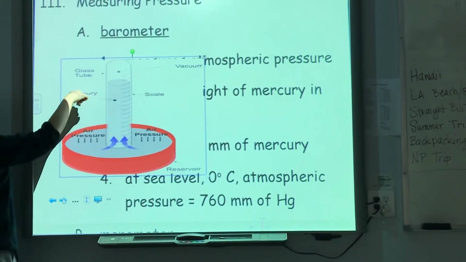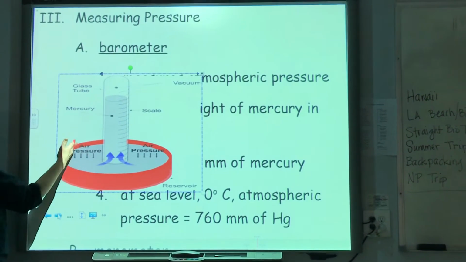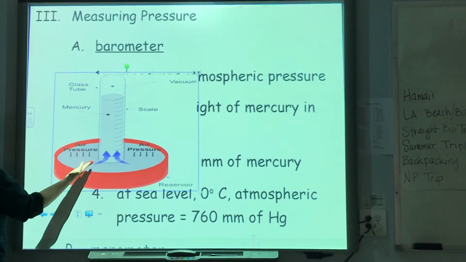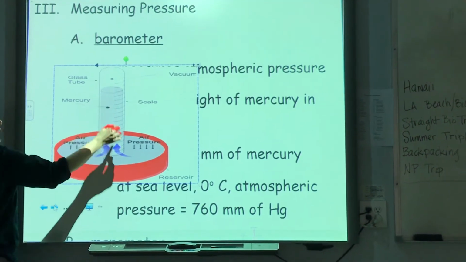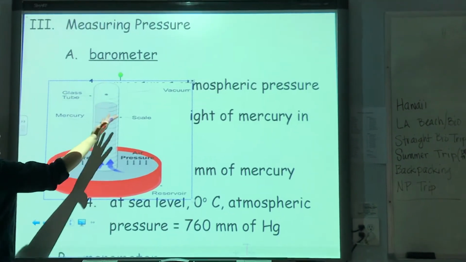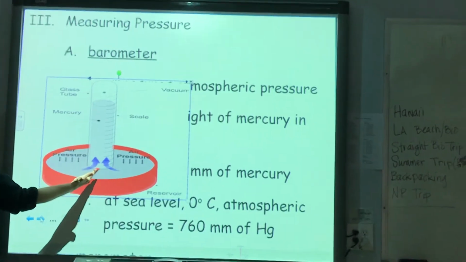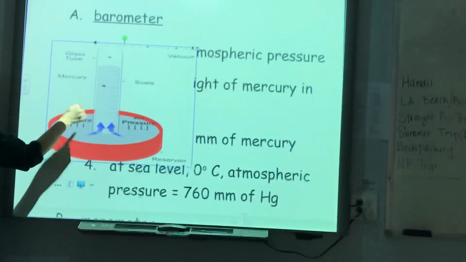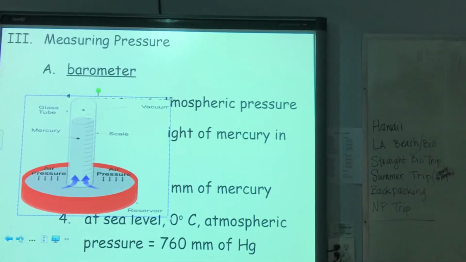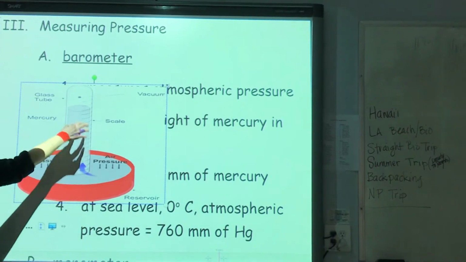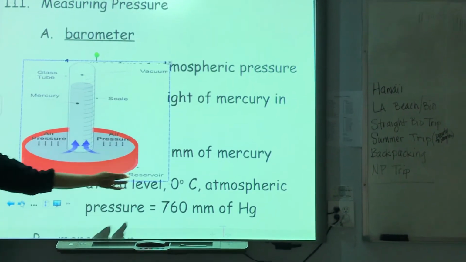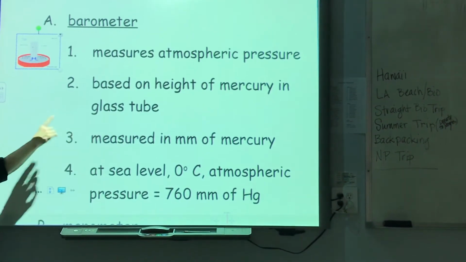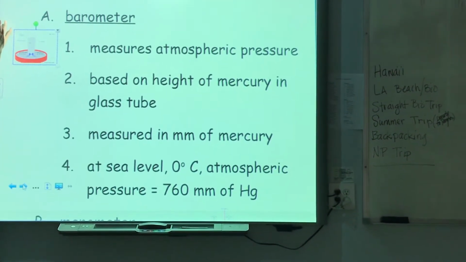As that atmosphere is pushing downward on this mercury, a certain amount of mercury is pushed upward into this tube. And this tube is marked so that we can measure how many millimeters of mercury the air is pushing up into the tube. Okay? So the number of millimeters of mercury is a measurement of air pressure. And that's why we can also say pressure is measured in millimeters of mercury.